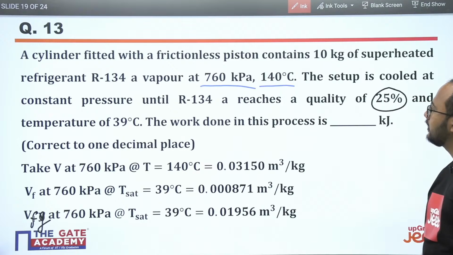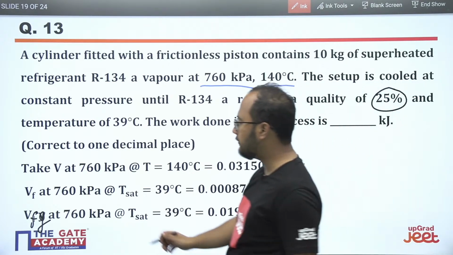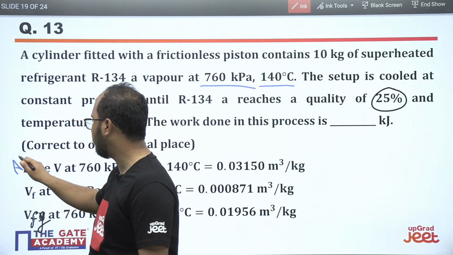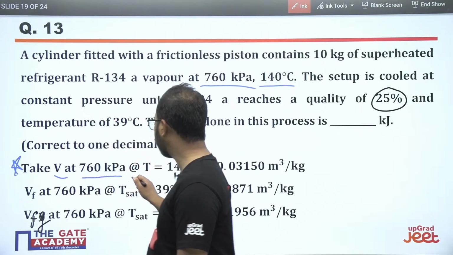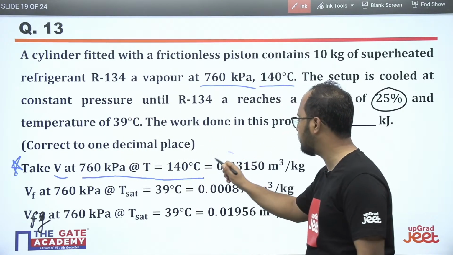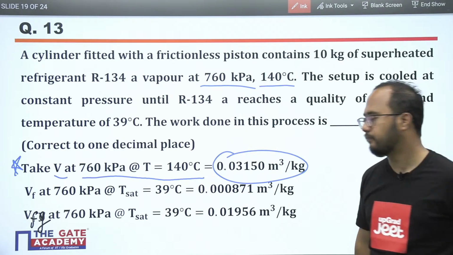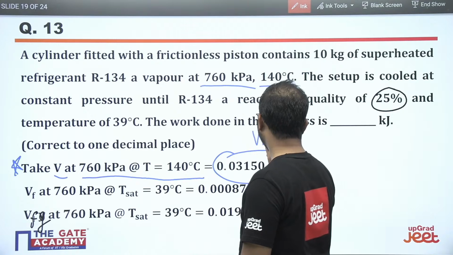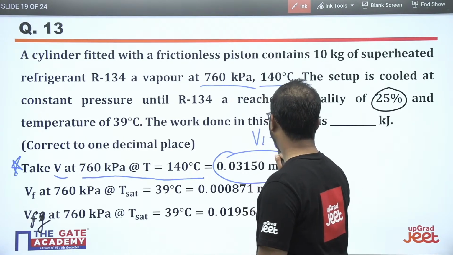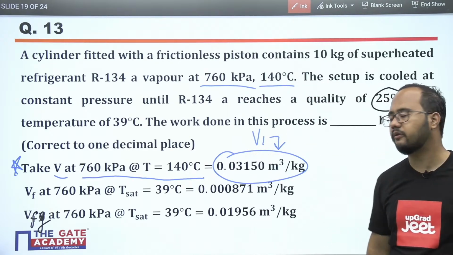Now see, they have mentioned the volume directly, volume at 760 kilopascal and 140 degrees Celsius. So the initial volume, let's suppose I write V1, is given in the question.